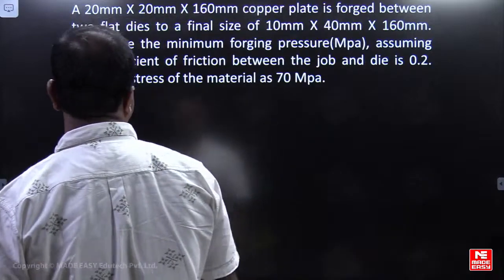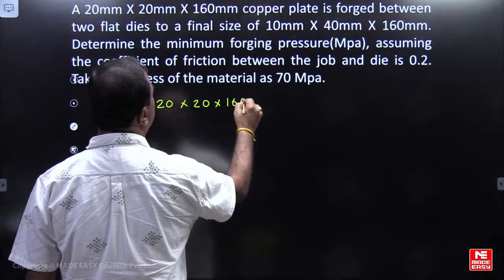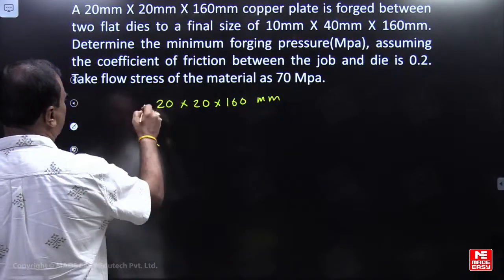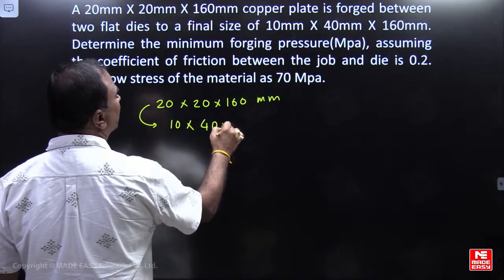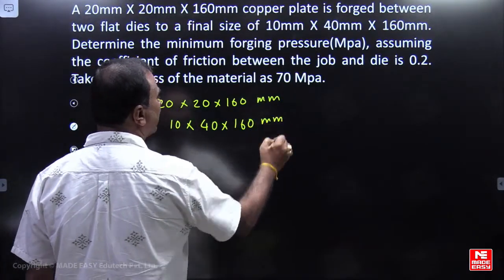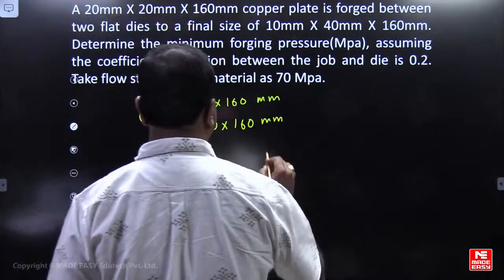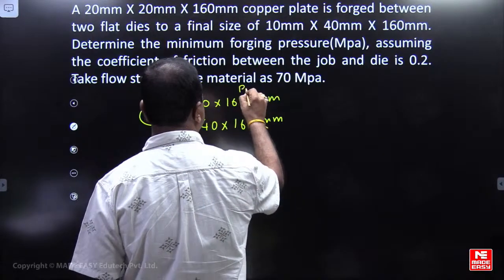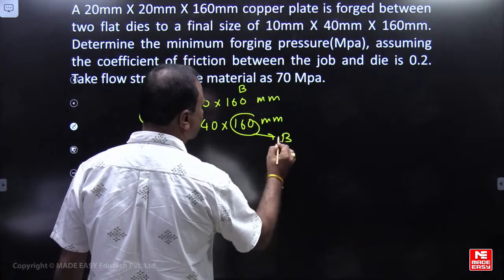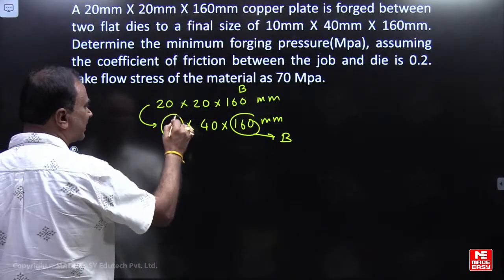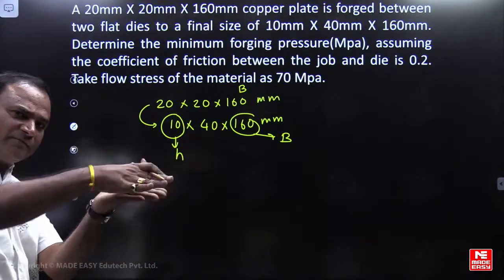A 200 mm, please initial dimensions you can think 20, 20 and 160 mm. So it will be forged to which dimensions? Final dimensions are 10, 40 and 160. So forging is a plane strain condition. Plane strain condition forging. Which dimension is constant? Width. So from initial to final, which dimension is constant? It is the width. Which dimension is decreasing? That is the height. Forging operation. Compressive load you are applying, height will decrease.